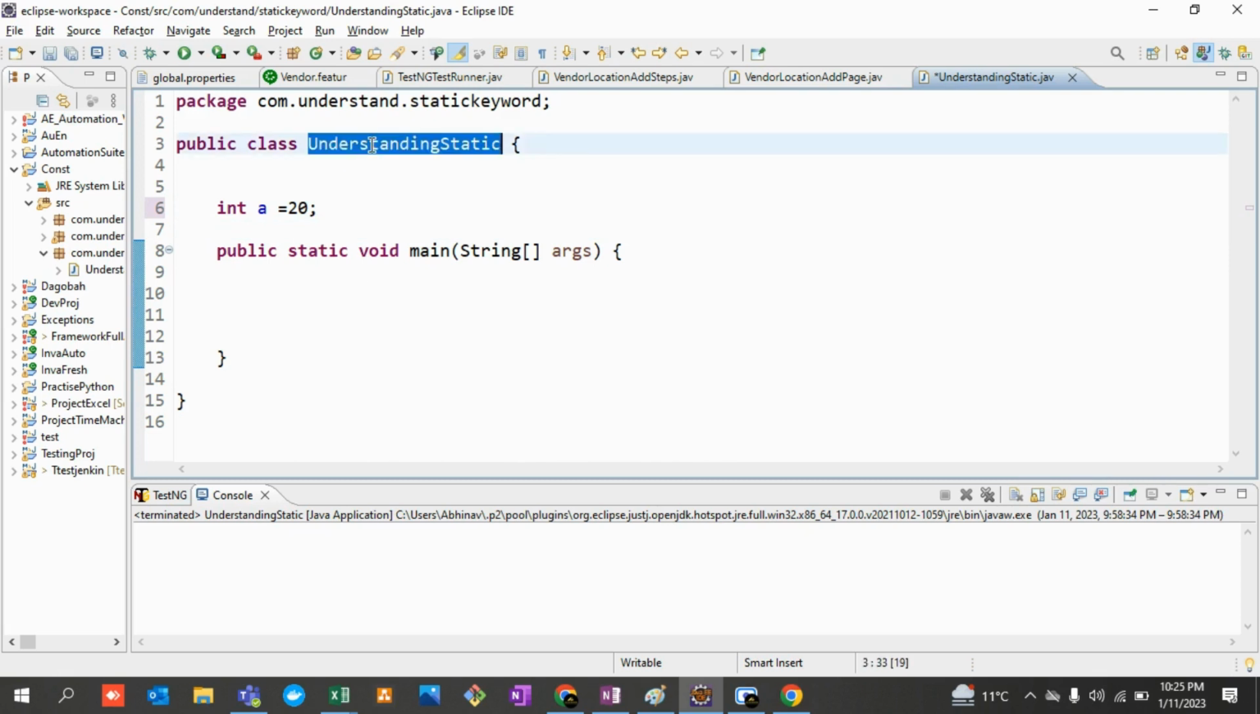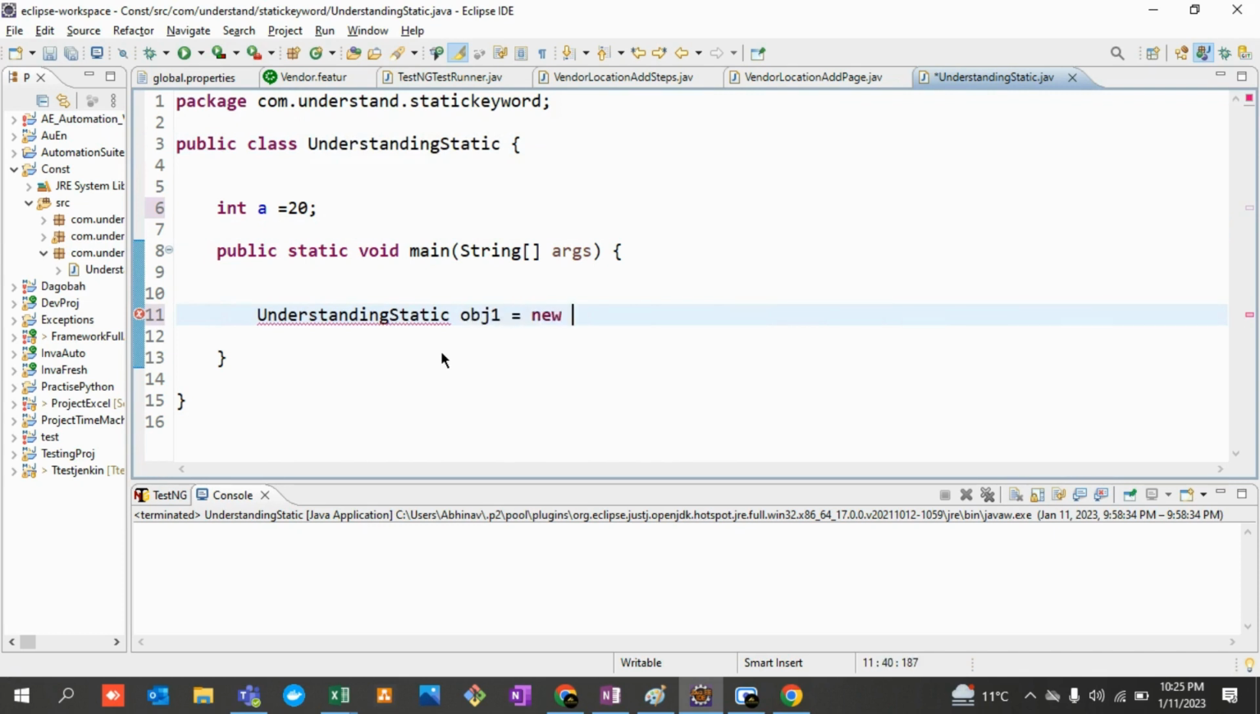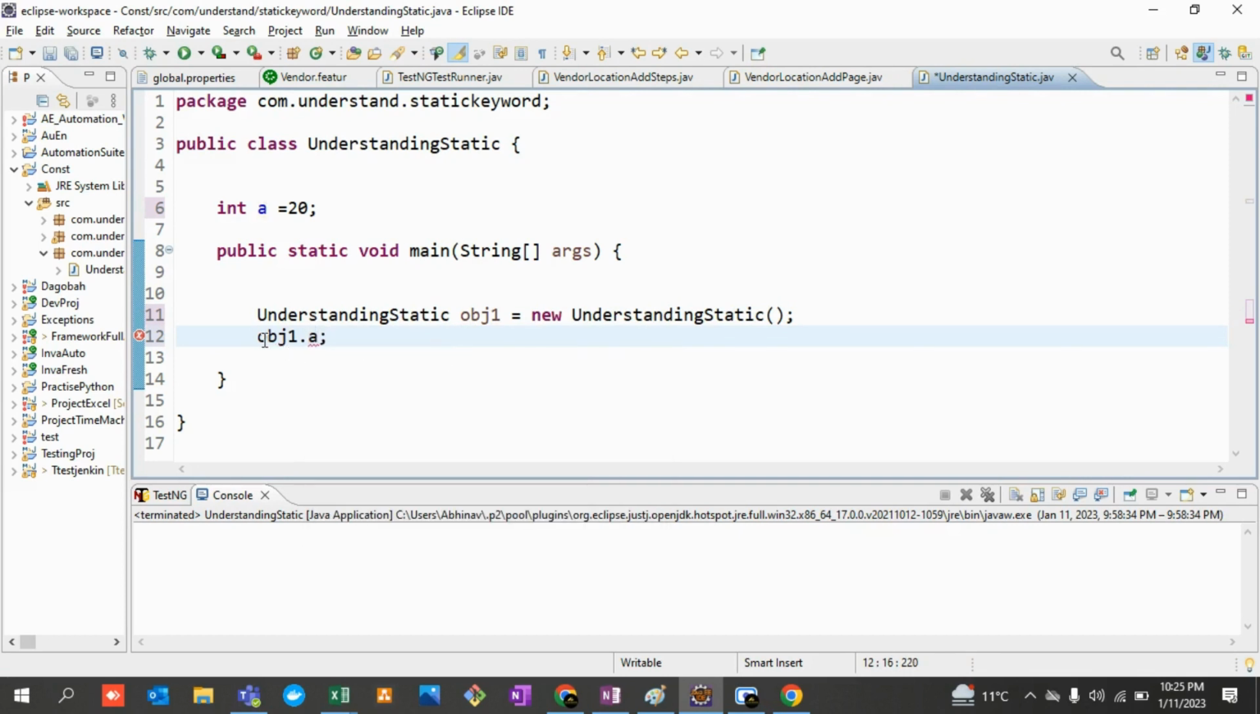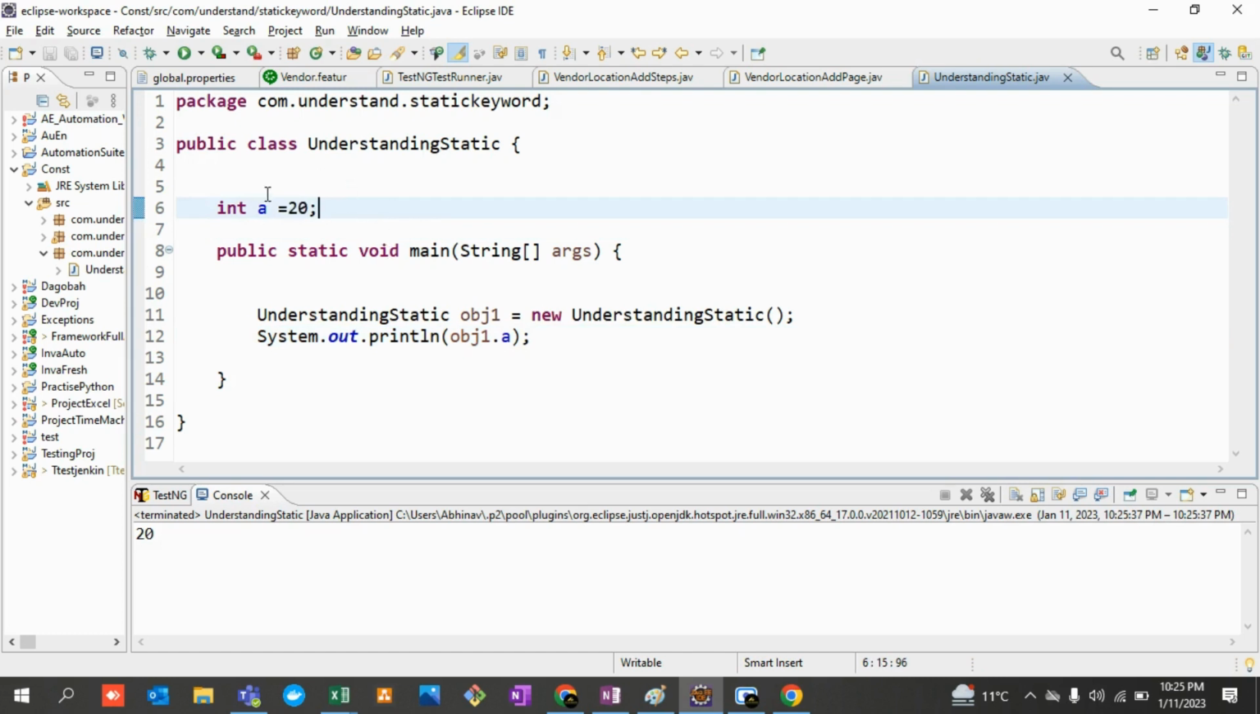Let's say I'm going to create an object of this particular class, object1 equals new, and this is the way we create an object. I hope you are familiar with this. If I try to call it, just allow me to print the value of this variable so that you understand what I'm talking about. If I print it out, it will give me the value 20. So I created a global variable of type integer and assigned it a particular value. By default, the value of an integer is 0.